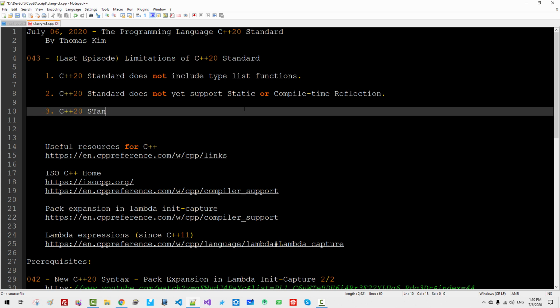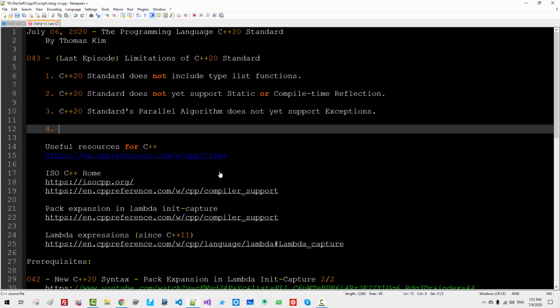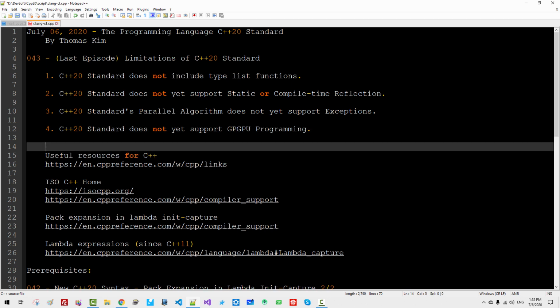Third, the C++20 standard's parallel algorithm does not yet support exceptions. Fourth, the C++20 standard does not yet support GPGPU programming.